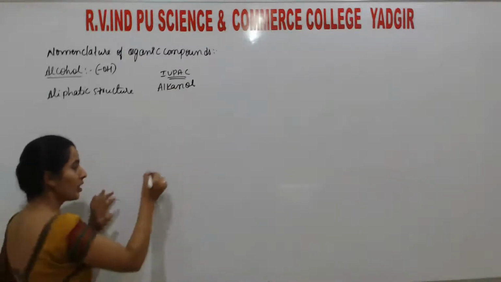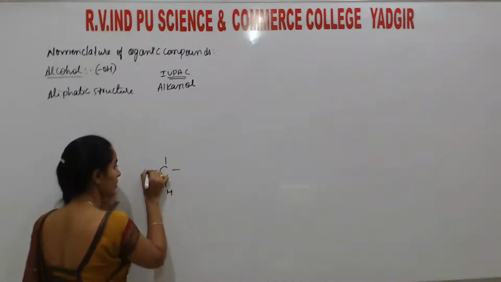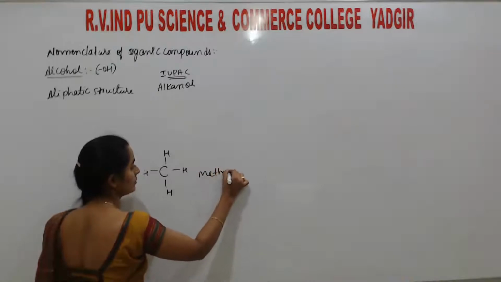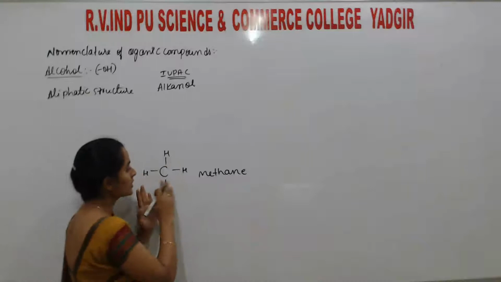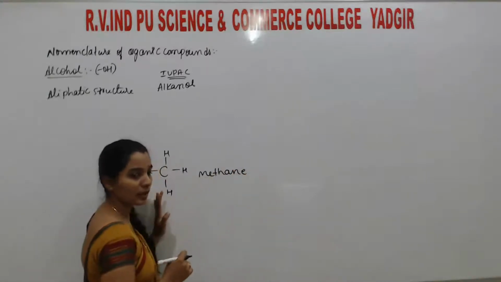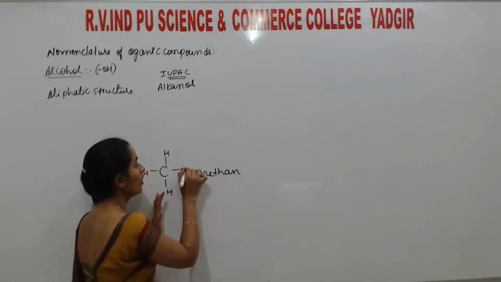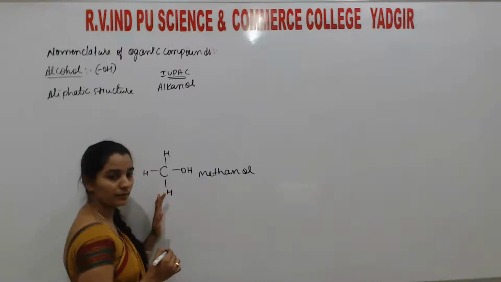Because why? Listen. So this is methane, C with H, H, H, H. All are single bonds, that's why it is methane. But if one H is replaced by one OH, then E is replaced by OL.